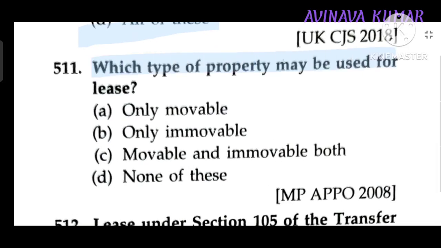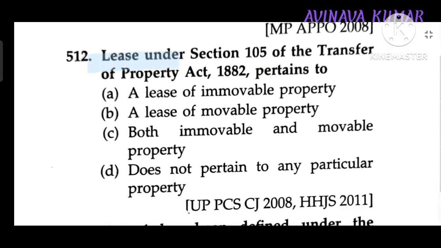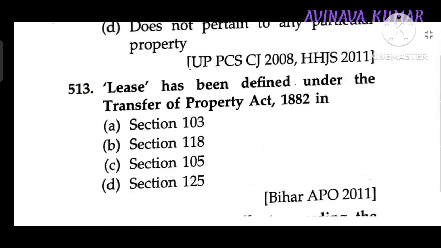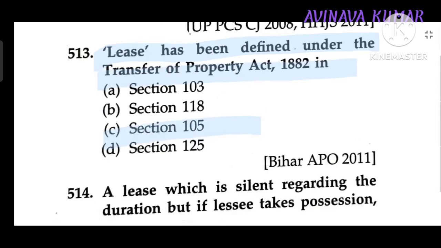Which type of property may be used in lease? Only immovable. Lease under Section 105 of TPA Act 1882 pertains to lease of immovable property. Lease has been defined under TPA Act in Section 105.